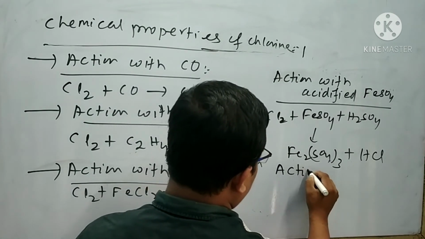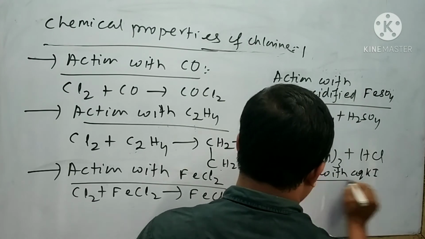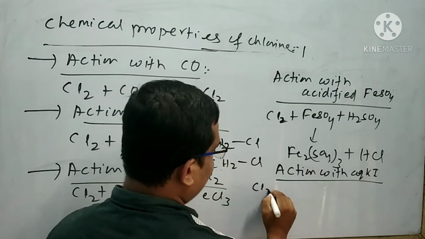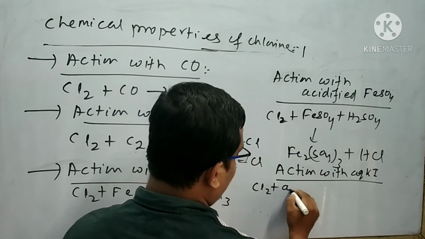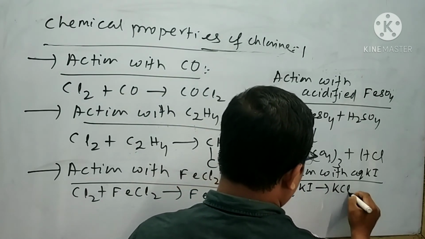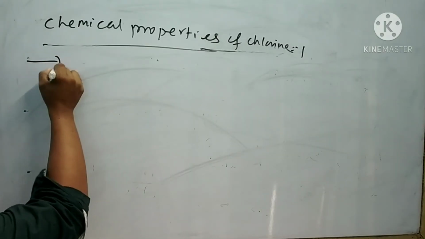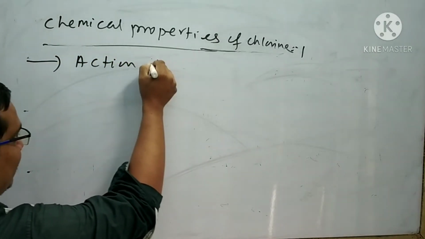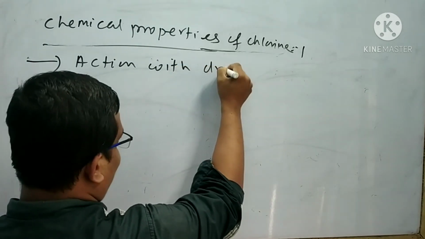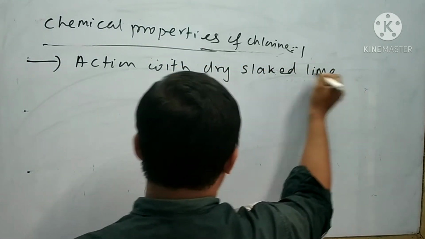Next reaction is action with the aqueous KI. When chlorine is subjected to reaction with the aqueous KI, then KCl and iodine is formed. Next reaction is action with the dry slaked lime.